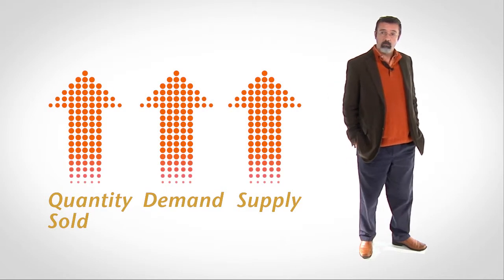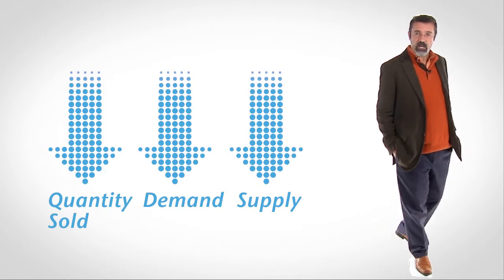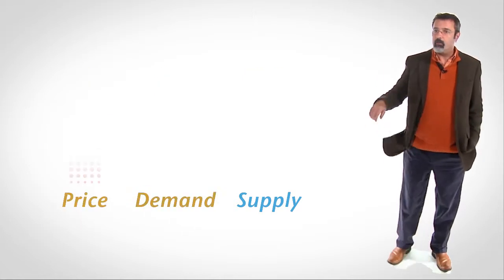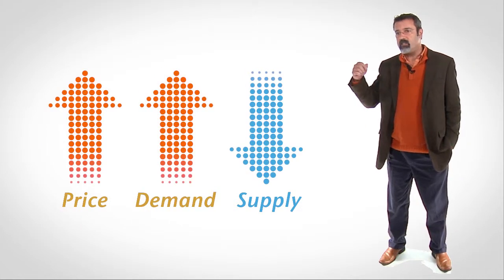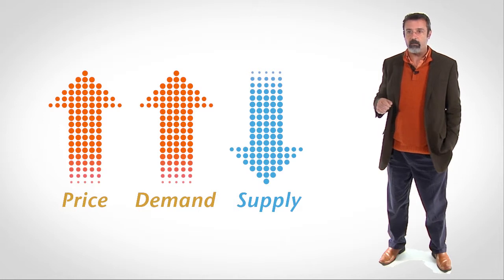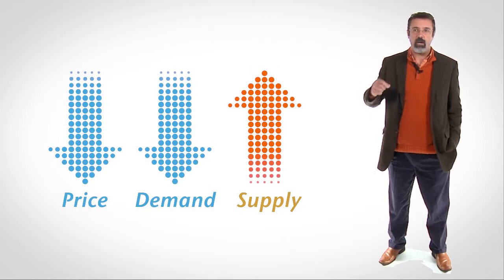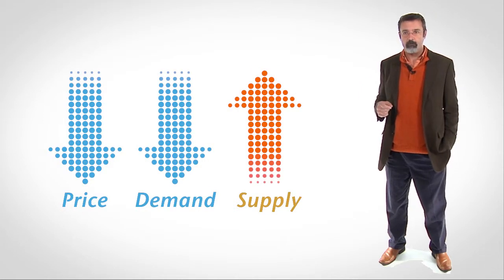What happens when demand and supply change? The quantity sold of a good moves in the same direction as the change in demand or supply. The price of the good moves in the same direction as the change in demand, but in the opposite direction of the change in supply.